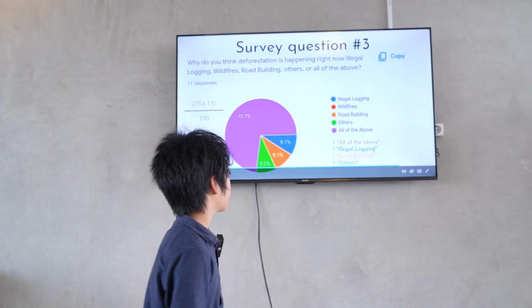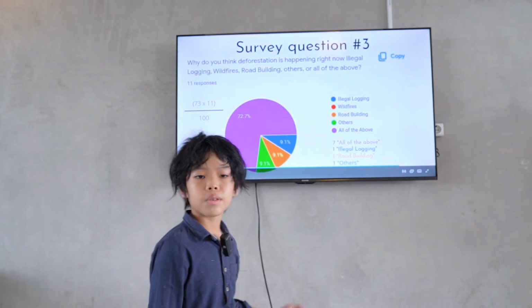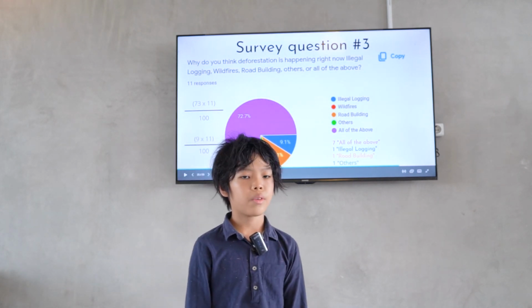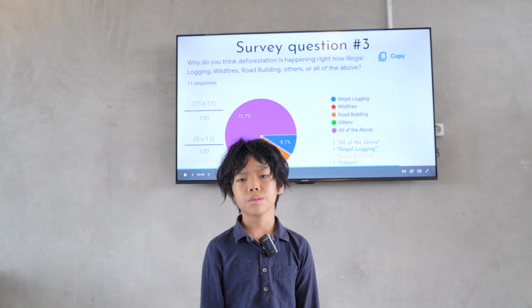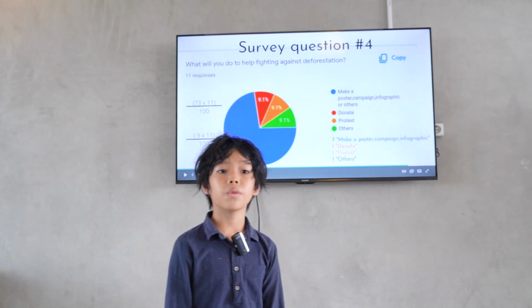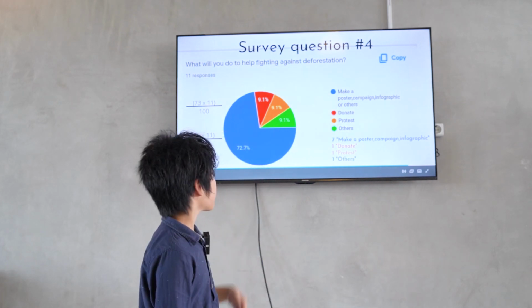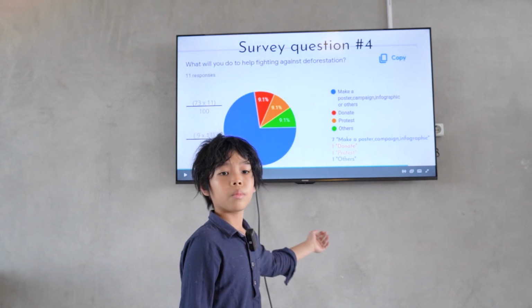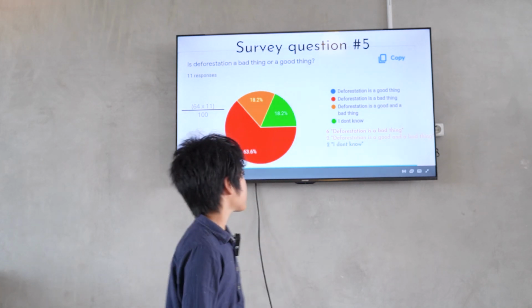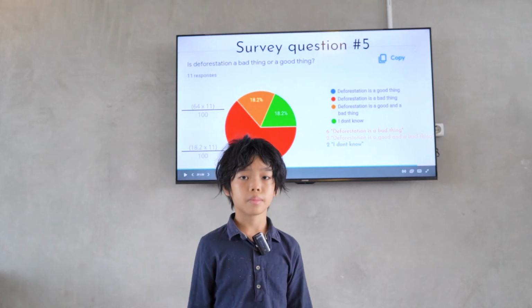And this is survey question number 3. Why do you think deforestation is happening right now? Illegal logging, wildfires, road building, others, or all of the above? Survey question 4: what will you do to help against deforestation? Survey question 5: is deforestation a bad thing or a good thing?